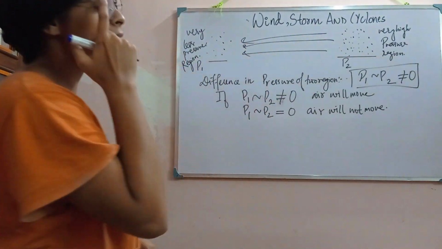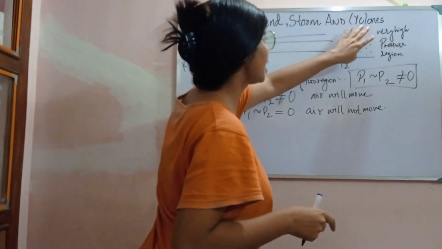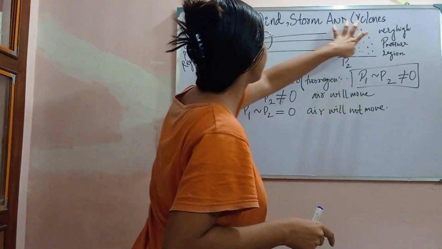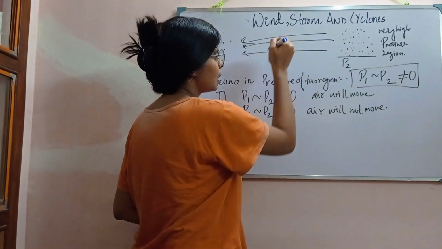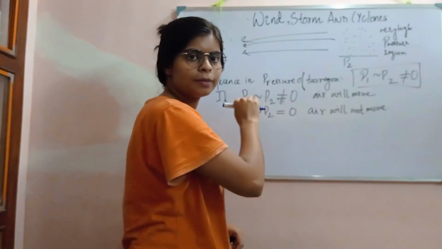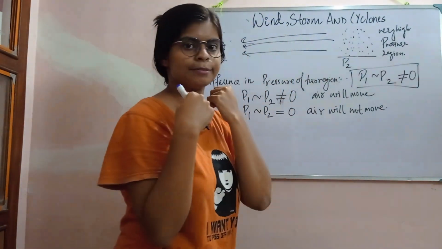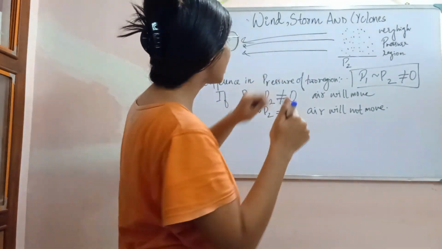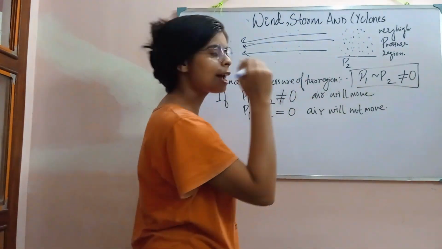Now there is a question: the path that this air has taken to come from here to here will contain some air. It is not that there is air at these two places and no air in between; there will be air here too.